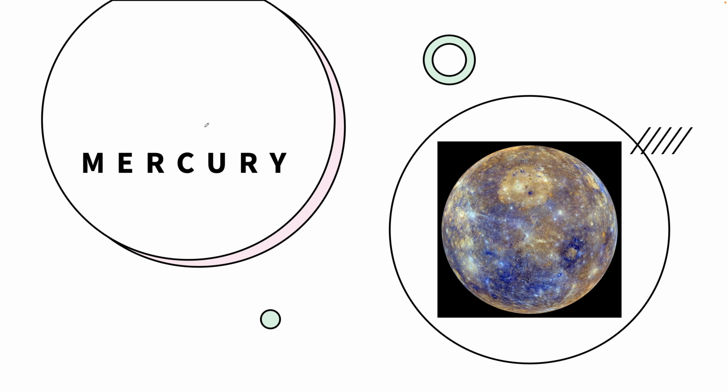Mercury is also known as the small world. It is the smallest planet in our solar system, and it is only slightly larger than Earth's moon. It is also the closest to the sun, located about 58 million kilometers from it. This is the distance from the sun. Mercury is also the fastest planet in our solar system because it travels through space at 47 kilometers per second